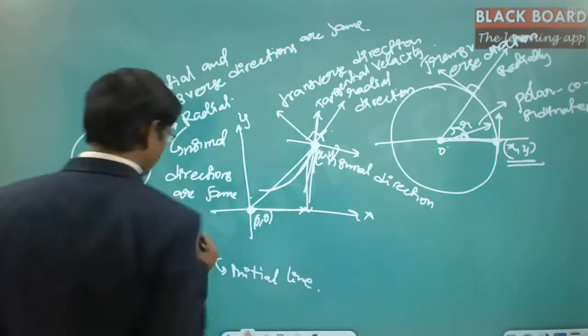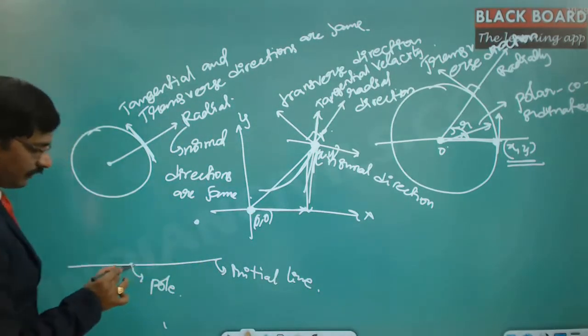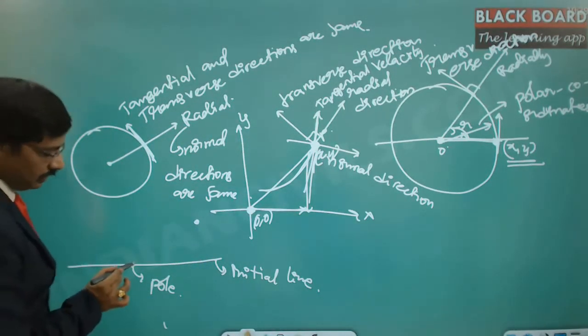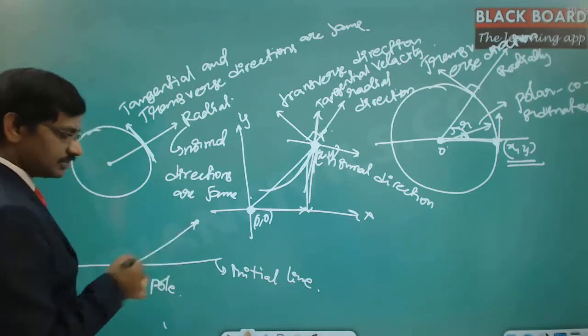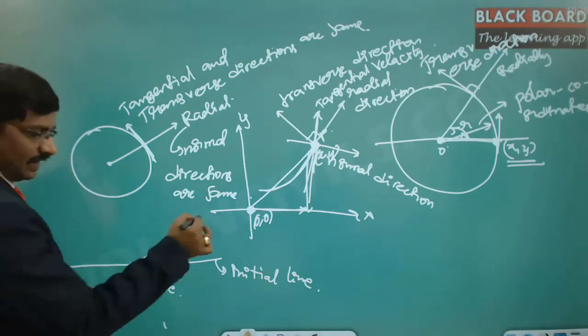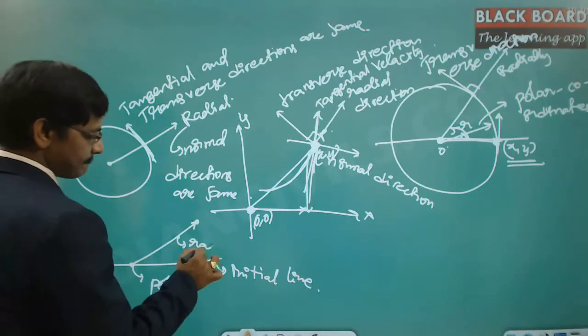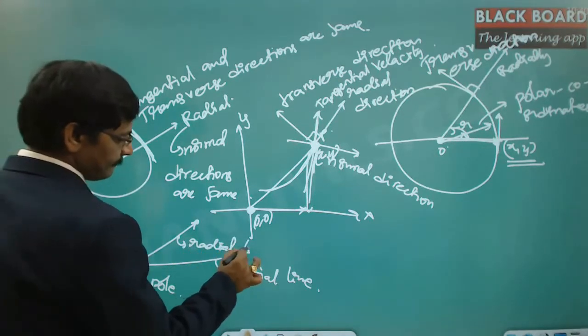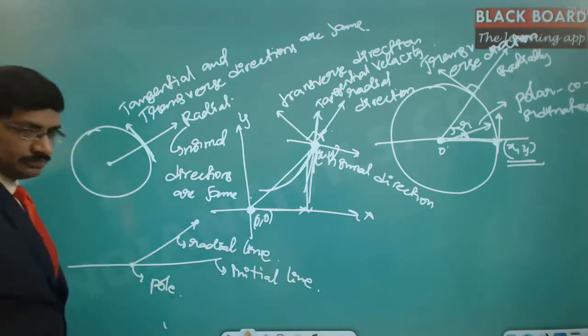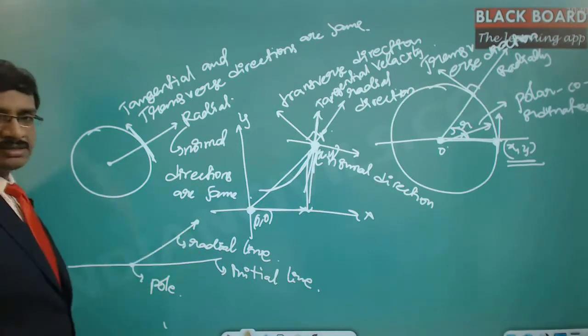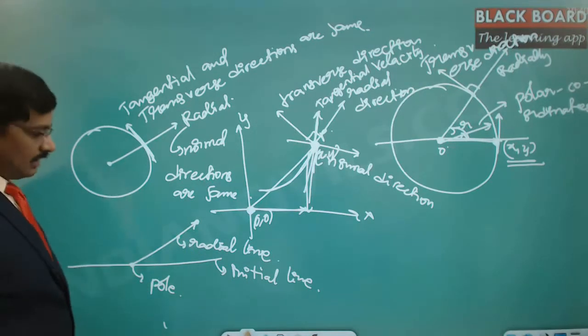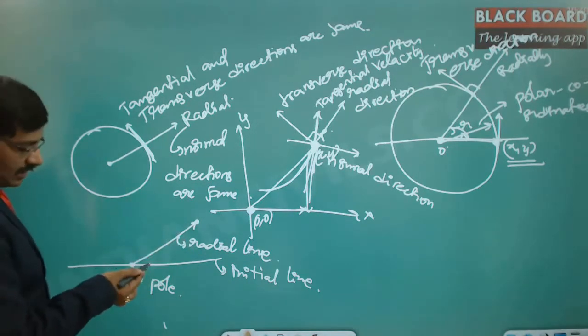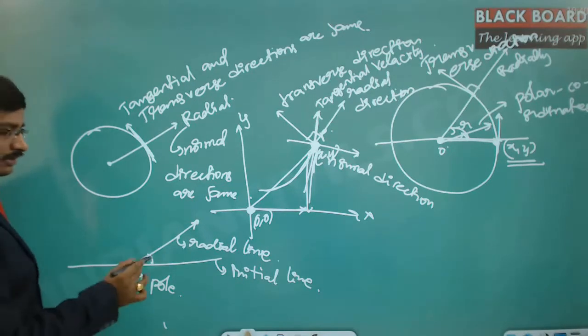Suppose you want to reach this particular point starting from the pole. You draw one straight line to the point, and this line is called the radial line. This length is called the radius. Then, starting from the initial line, you measure the angle along this radial line.